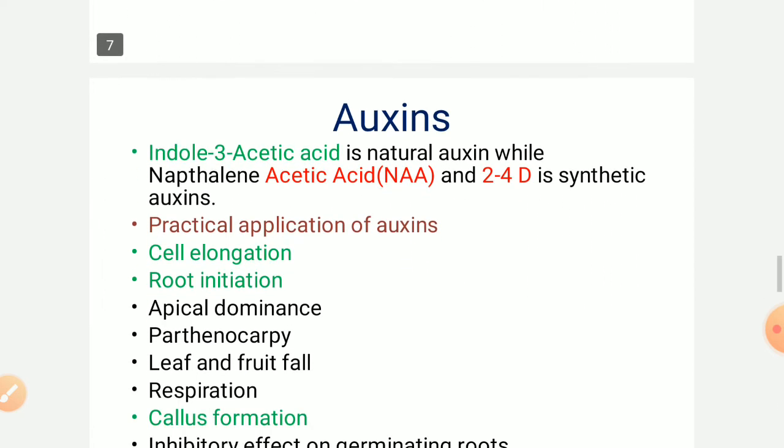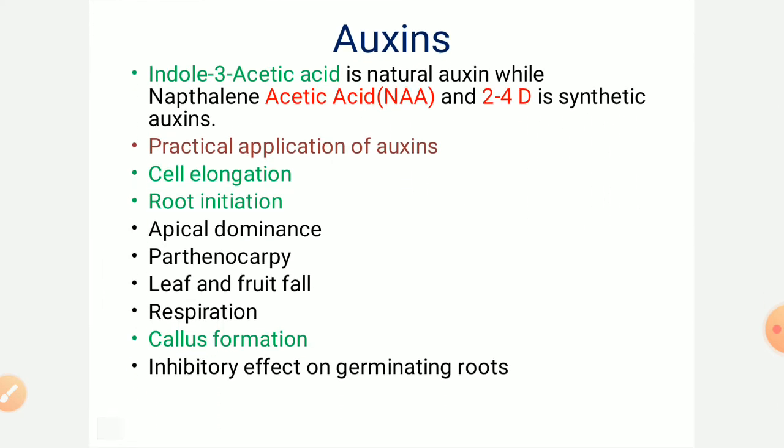So first we are going to discuss auxins. Several auxins are there. One of the natural auxins is indole 3 acetic acid, and another is indole butyric acid, IBA. Synthetic auxins are also available, that are naphthalene acetic acid, that is NAA, and 2,4-D is also a synthetic auxin. Now we come to the applications of auxins.